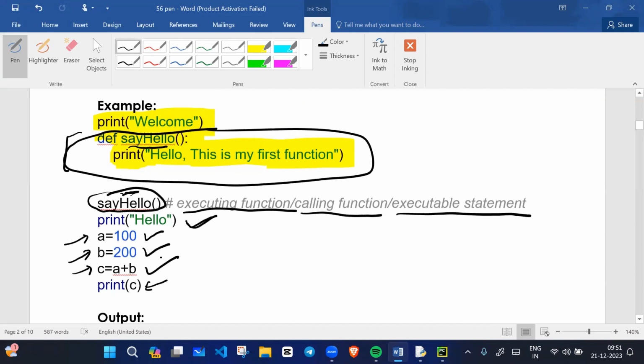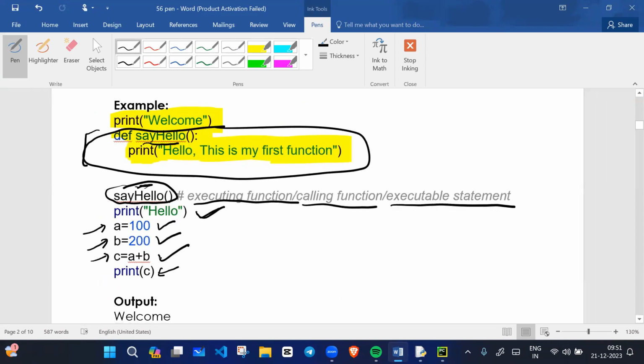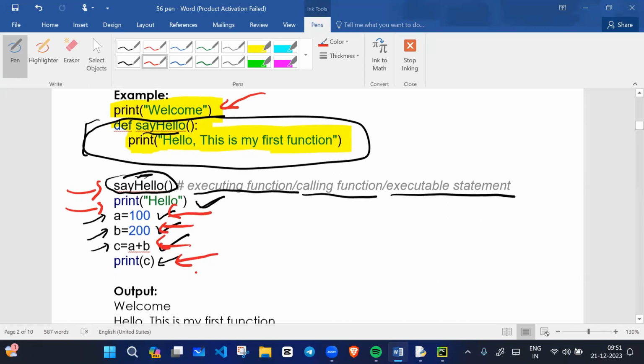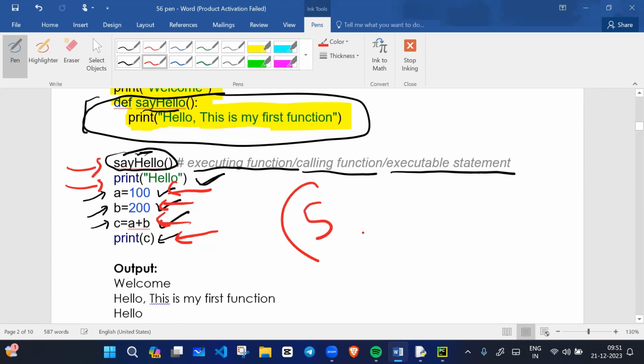So if I ask you how many executable statements are there in this program, you will say the first executable statement is print welcome, second is say hello, third is print hello, fourth is a equals 100, fifth is b equals 200, sixth is c equals a plus b, and then print c. So that is the total number of executable statements.